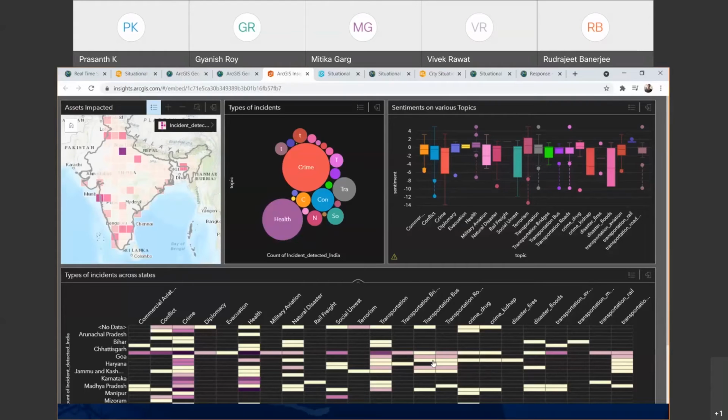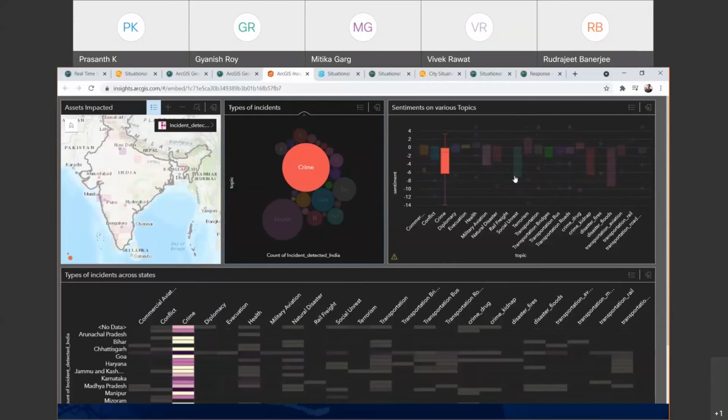Another example is a comparison of incidents across states, and these are all interactive cards, so you will be able to analyze. If you select crime, you will be able to see the sentiments. As I mentioned, it has a minus 14, and for a positive note, say for example, some arrest happened, and if some event happened or some social media comment was posted, that has a positive sentiment. And you can see which are the states. The dark one is Madhya Pradesh, so this state has had more crimes reported in the last 7 days.